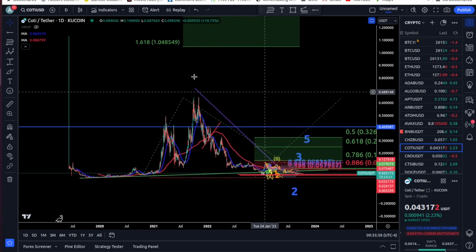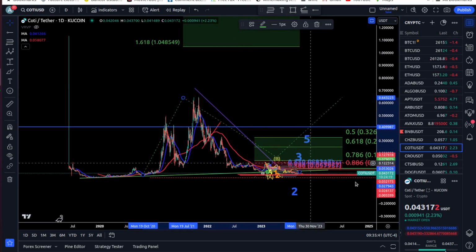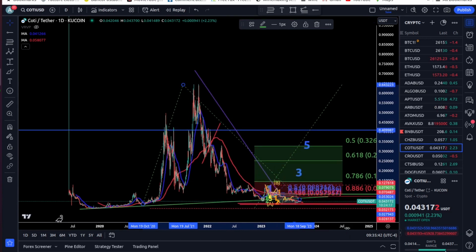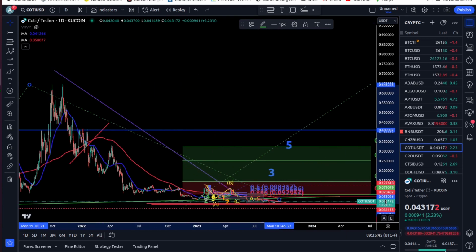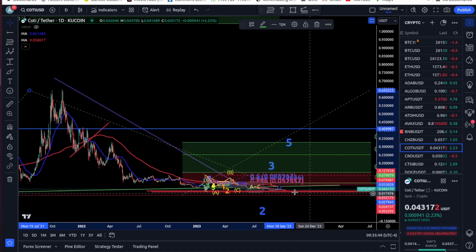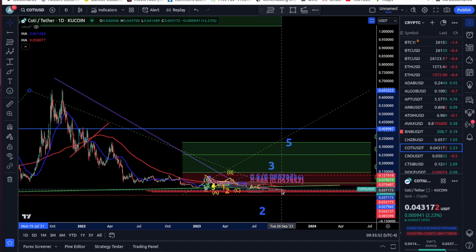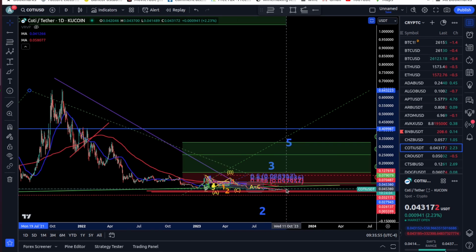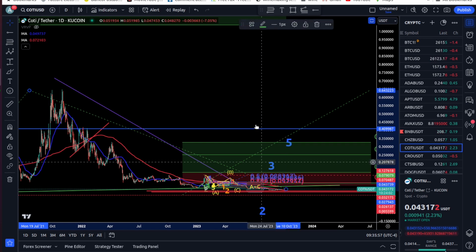And here, what did I put? I don't even remember. The last time I did it, price was higher, so now I need to adjust it.